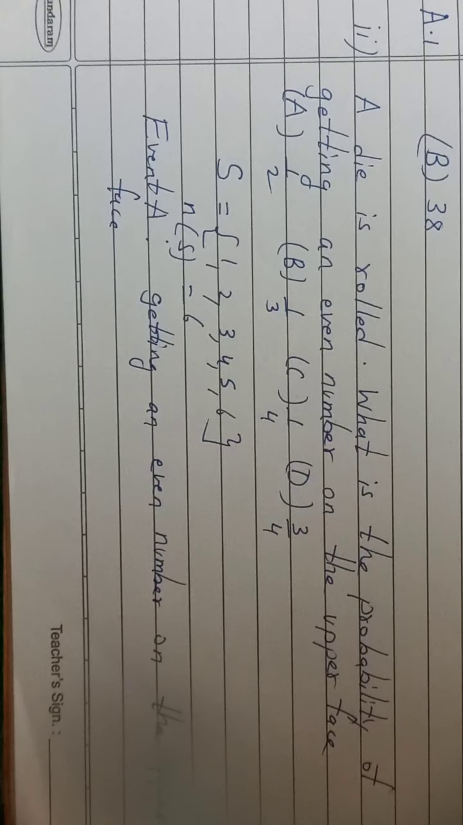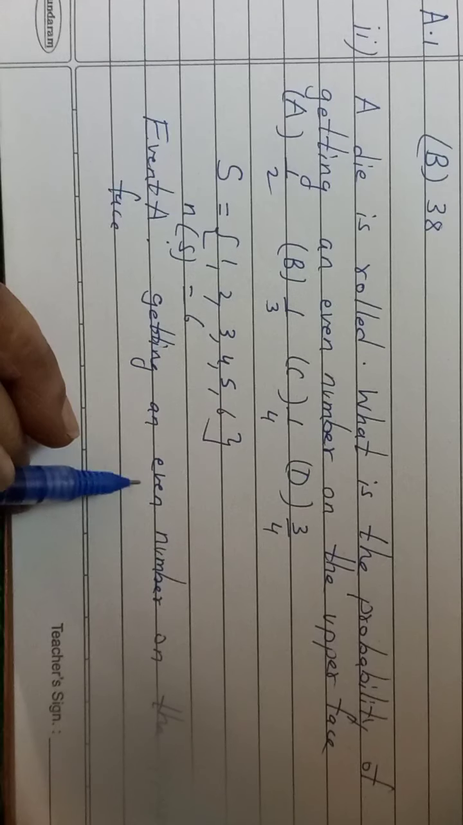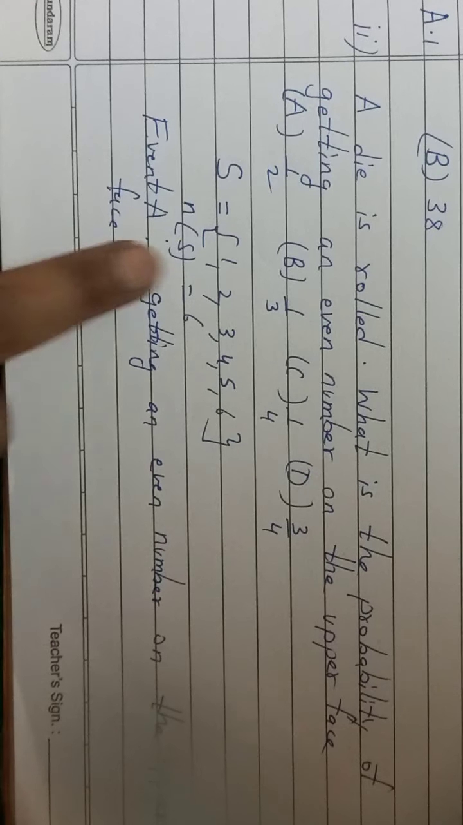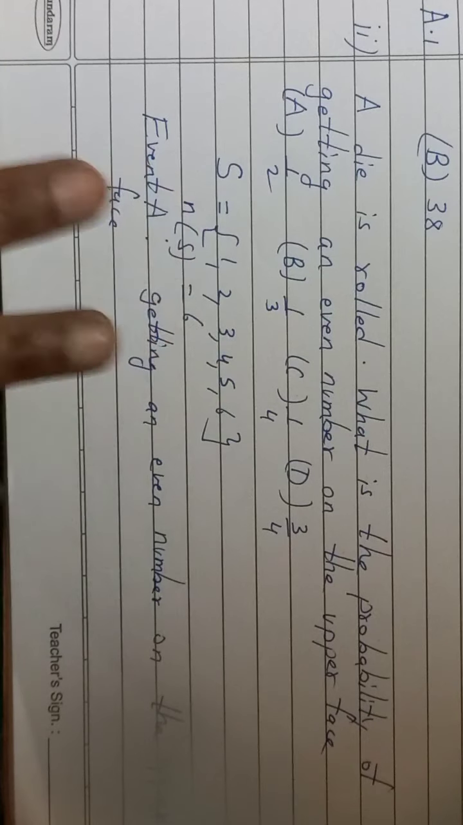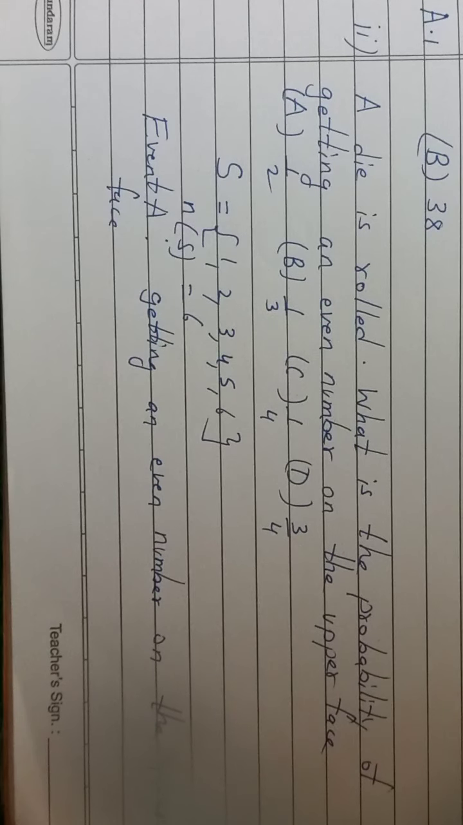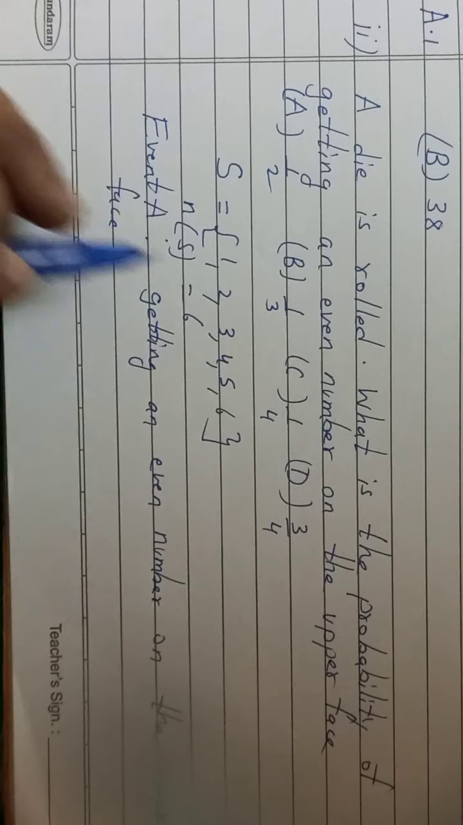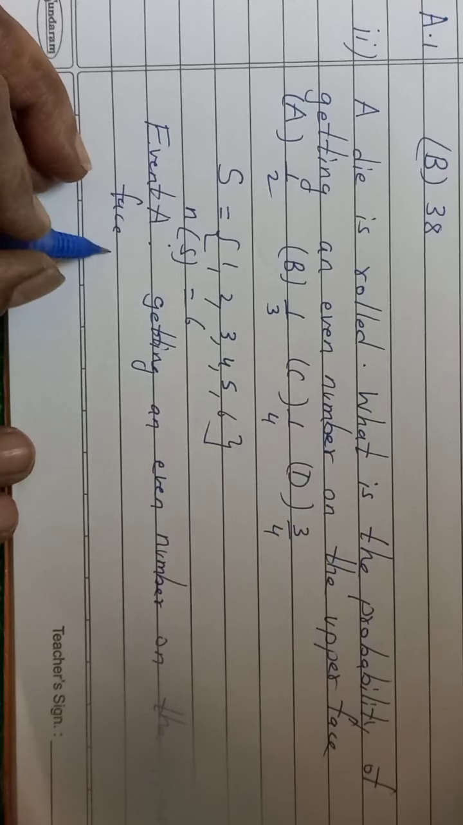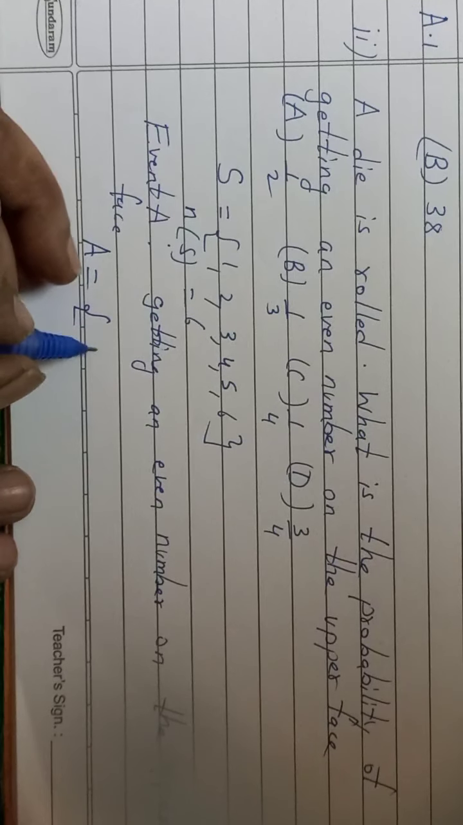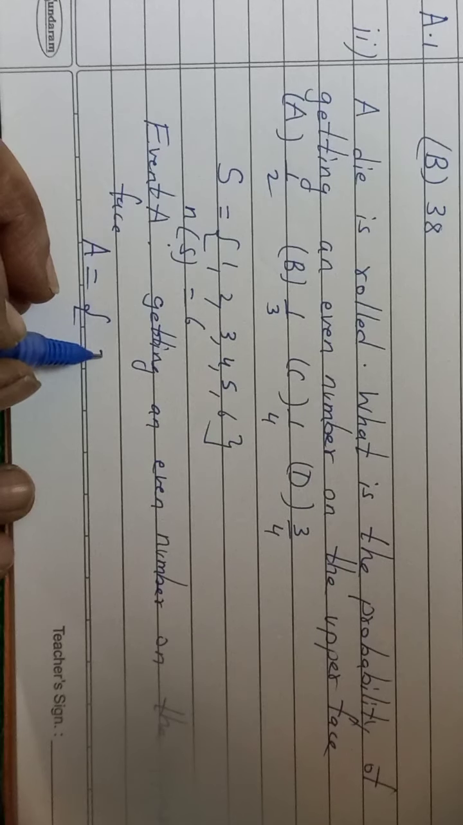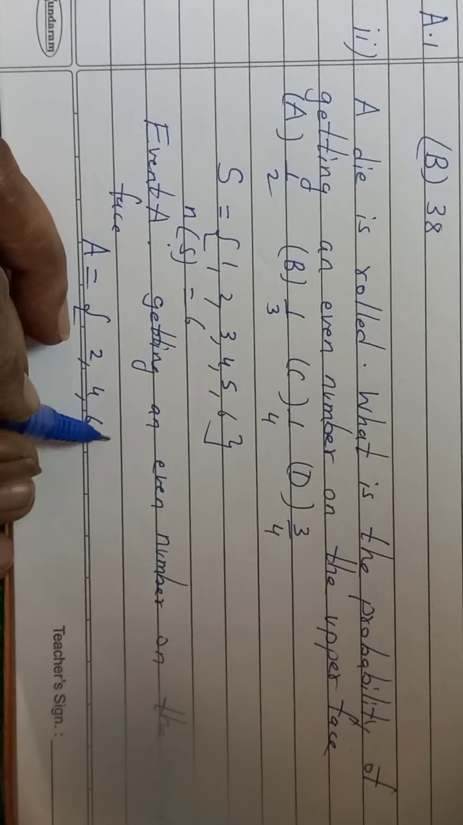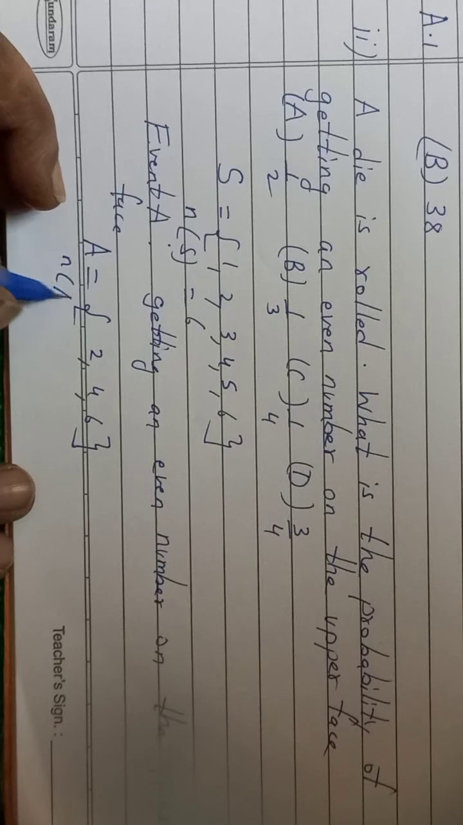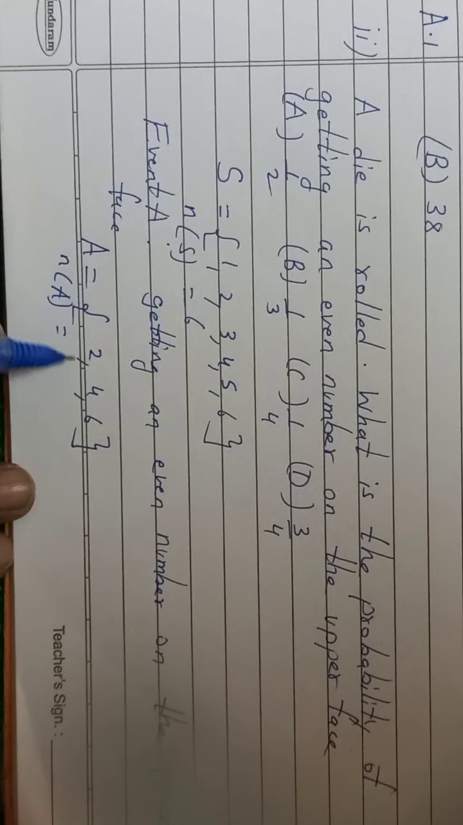So now what you have already learned the formula for probability, and also simple question, even number. What is even number? 1, 2, 3, 4, 5, 6. From the sample space you have to take the even number. Which are the even numbers in this? We have discussed so many times. 2, 4, 6. They are even numbers. So we will write event A. What are the sample points for this event? 2, 4, 6. These are even numbers. So how many are there?